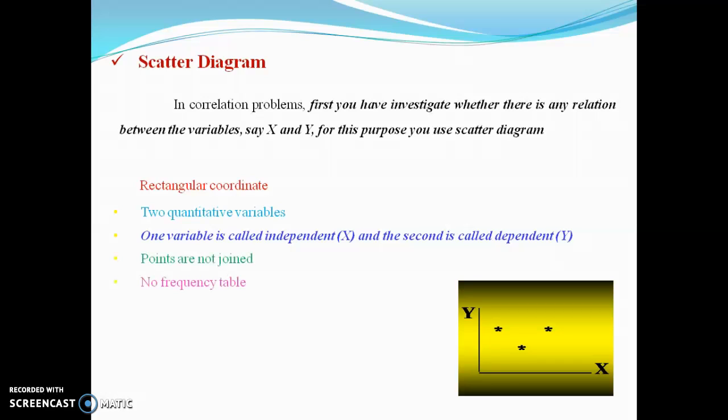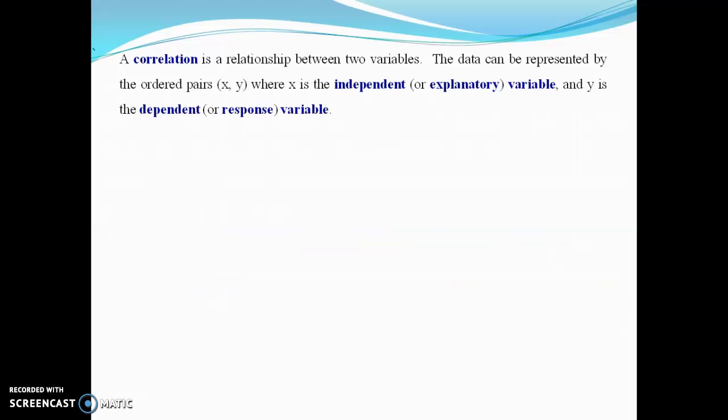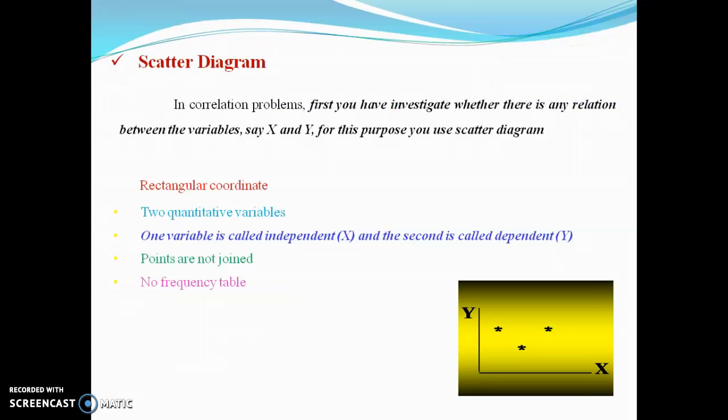Points are not joined, as you see in this figure, the x coordinate and y coordinate. There is no need for a frequency table.